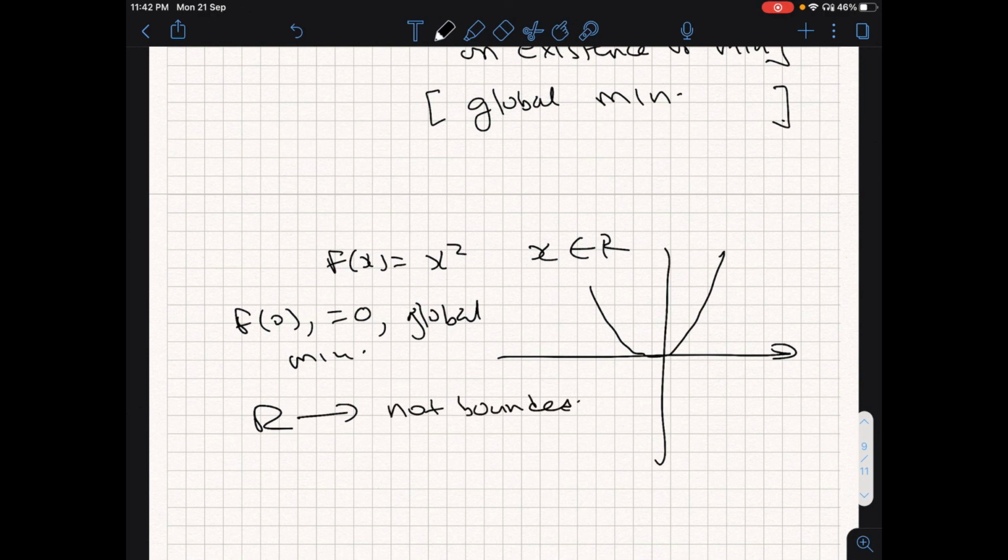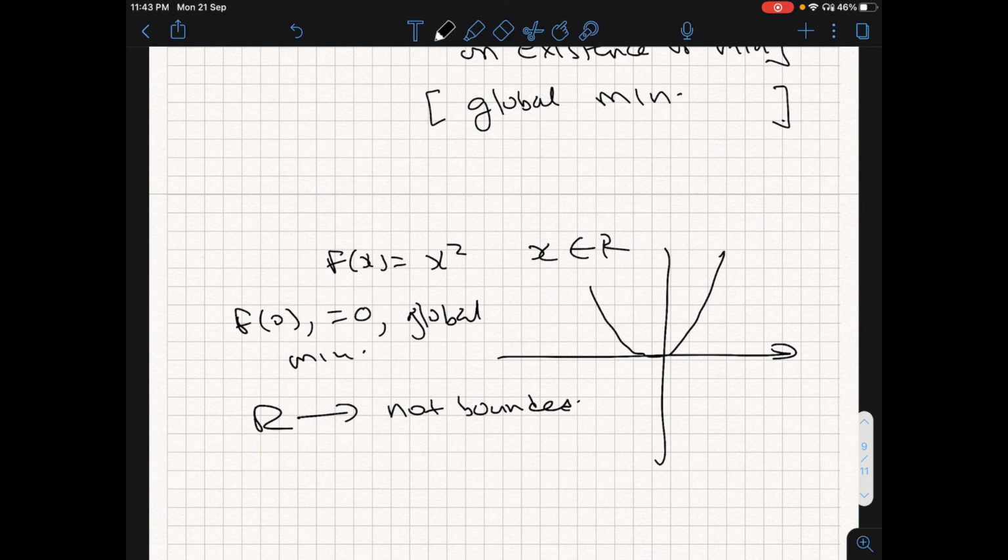Is it not? It is not bounded. So the Weierstrass theorem is not applicable, yet the global minimum does exist. So it's very clear that if the Weierstrass theorem is not applicable, you cannot say that there is no minimum.